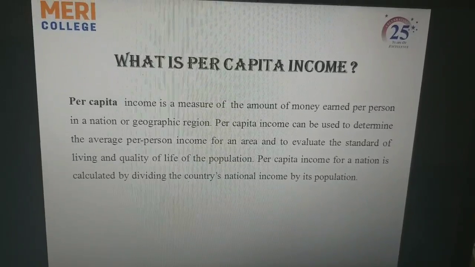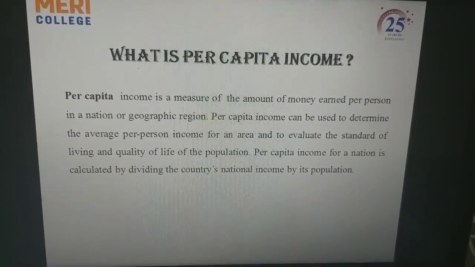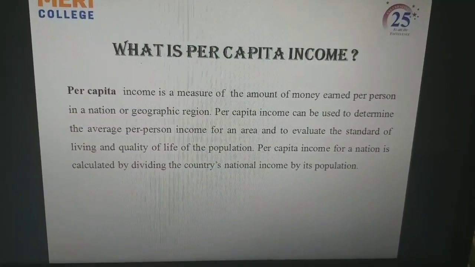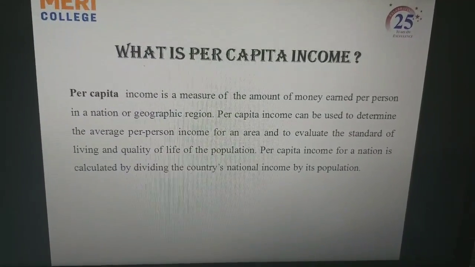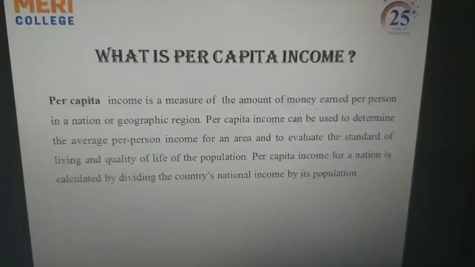What is per capita income? Per capita income is a measure of the amount of money earned per person in a nation or geographic region. Per capita income for a nation is calculated by dividing the country's national income by its population.